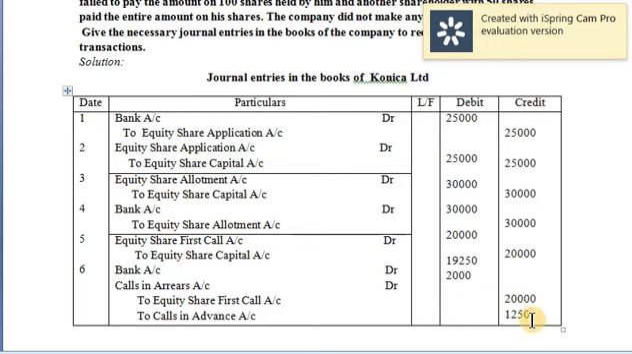21,250. Out of 21,250, there is one more shareholder who has not paid value for 100 shares in the first call. What was the first call value? 20. 20 into 100, you're getting 2000. So 21,250 total credit amount minus this 2000, the remaining value, that is the actual amount that you're receiving in the bank, will be 19,250. So this is how we give calls in arrears and calls in advance in one single problem.